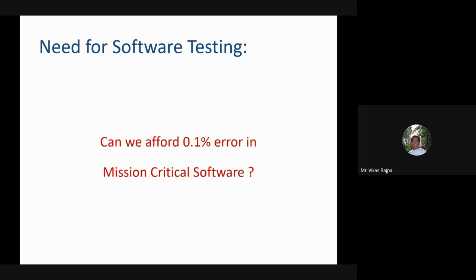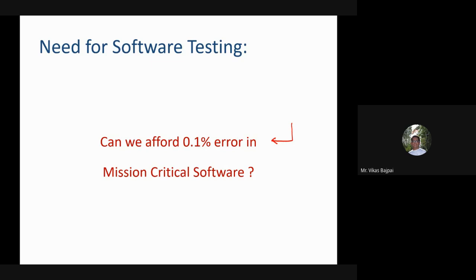Now the point is that, if we got to know that this is something which is time consuming, this is something which is a costly affair, then can we afford to have 0.1% error in a mission critical software?